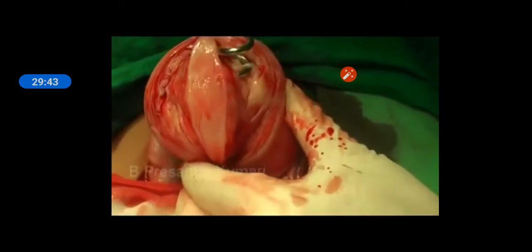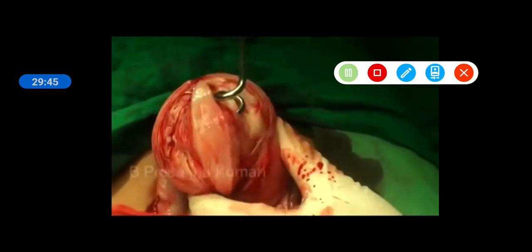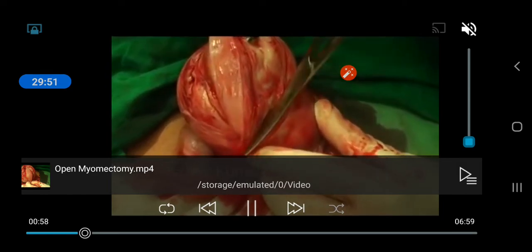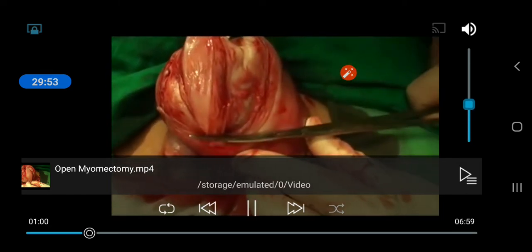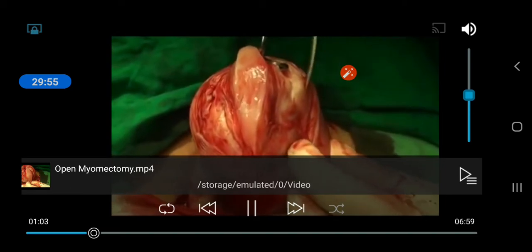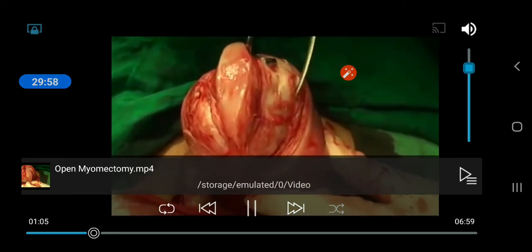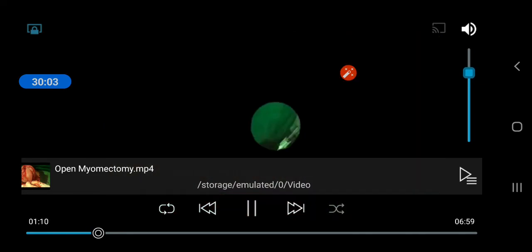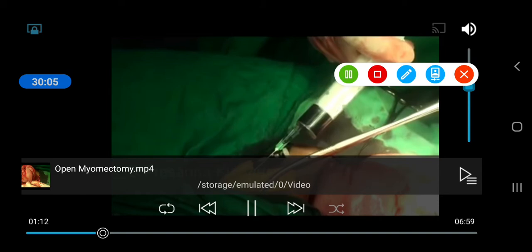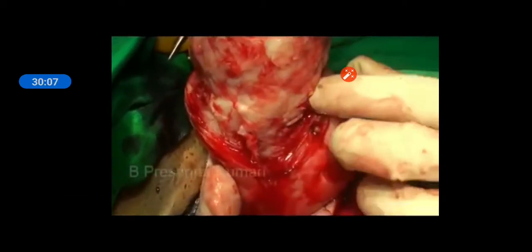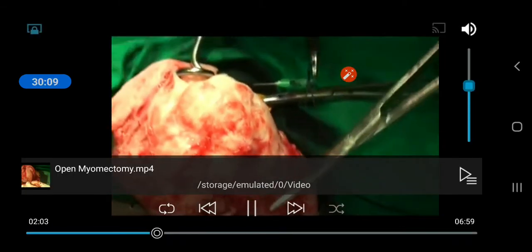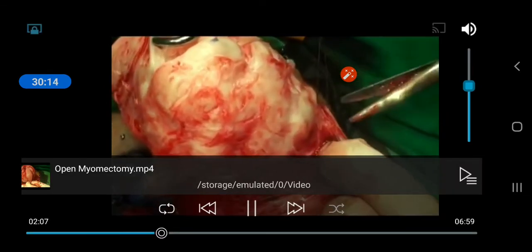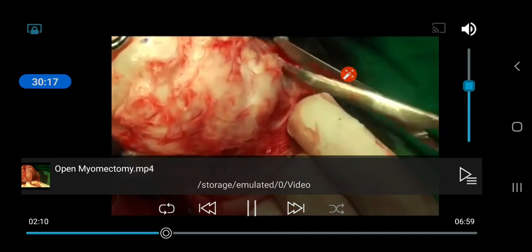The lady depicted in this video had a large posterior myoma. However, here a fusiform incision is being used over the most prominent area of the myoma. It is ideal to delineate the uterine cavity beforehand. See, this is a method of enucleation of the myoma. That means removing the capsule from the myoma or the fibroid.